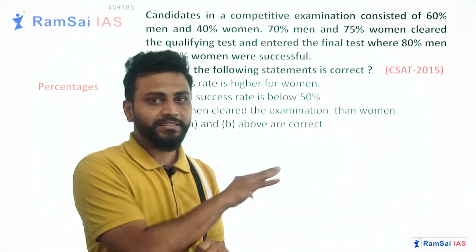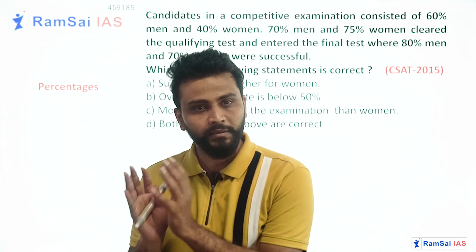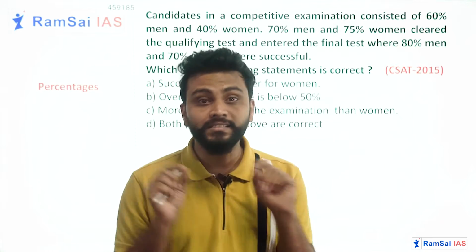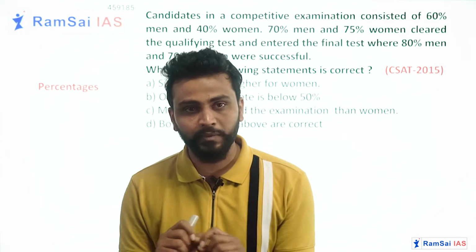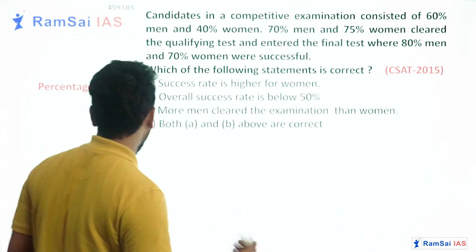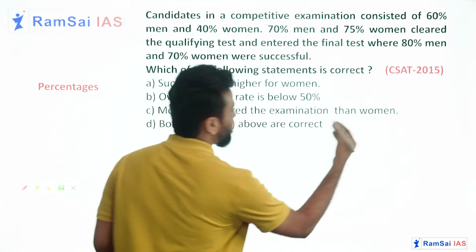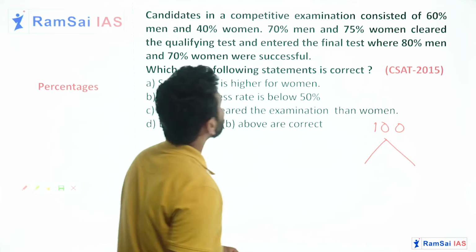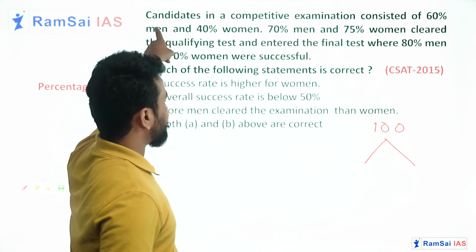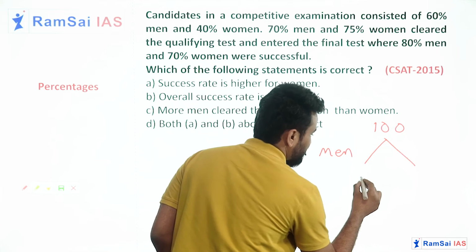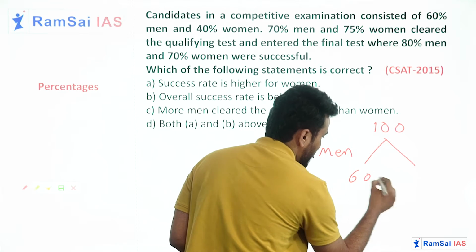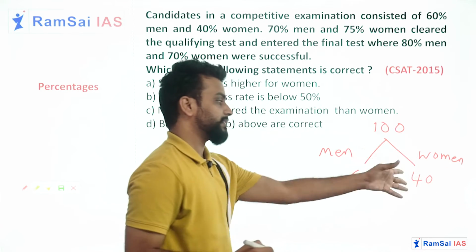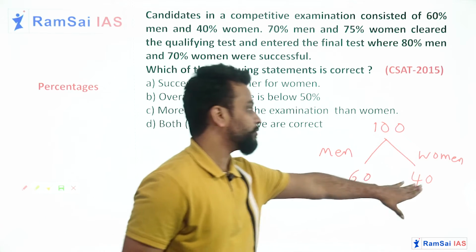Now to make calculations simple, I'll consider some number for men and some number for women. Why can't I take the total as 100? Because percent means per 100, and if I consider the total number of people as 100, calculations will be very easy. So let me consider the total number of people who attended the competitive examination is 100. Out of 100, 60% are men, and 60% of 100 is obviously 60. And women, the remaining 40%, 40% of 100 is nothing but 40. So 60 men, 40 women attended the test.